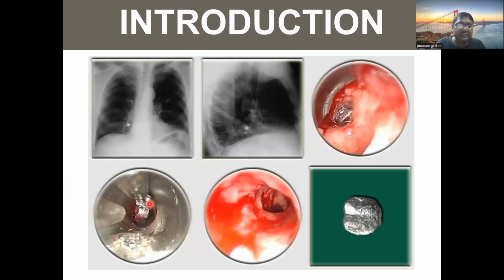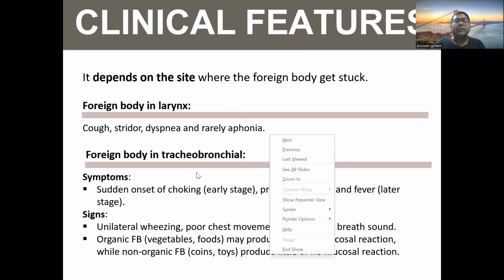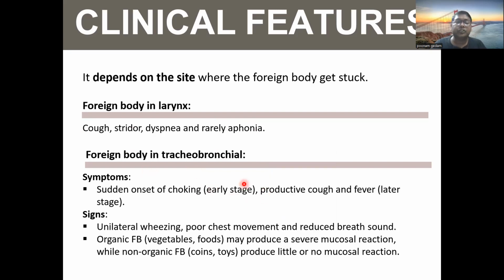You can see that this is an endoscopic image of a foreign body. It looks like some metallic foreign body. The clinical features depend on the site where the foreign body gets stuck. Foreign body in the larynx will manifest as cough, stridor, dyspnea, rarely aphonia. Foreign body in the tracheobronchial tree will manifest as sudden onset of choking in the early stage, and productive cough and fever in the later stage. Signs include unilateral wheezing, poor chest movement, and reduced breath sounds. Organic foreign bodies, such as vegetables and foods, may produce a severe mucosal reaction, while non-organic foreign bodies produce little or no mucosal reaction.